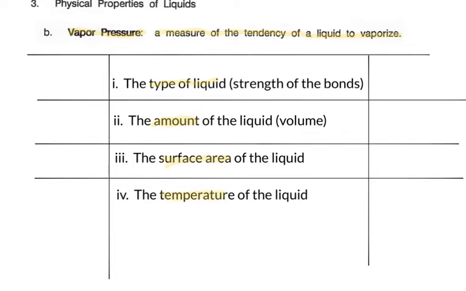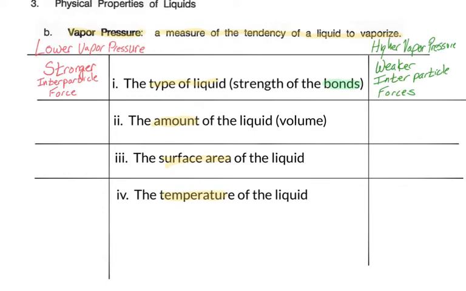Let's start by looking at the type of liquid present, and that specifically is looking at the type of interaction that's present in the liquid. What's holding it together? So those bond strengths that we talked about, what they have to break, that tells us what the vapor pressure will be. The stronger the bond, the lower the vapor pressure. The weaker the bond, the easier it is to turn into a gas, the higher the vapor pressure.